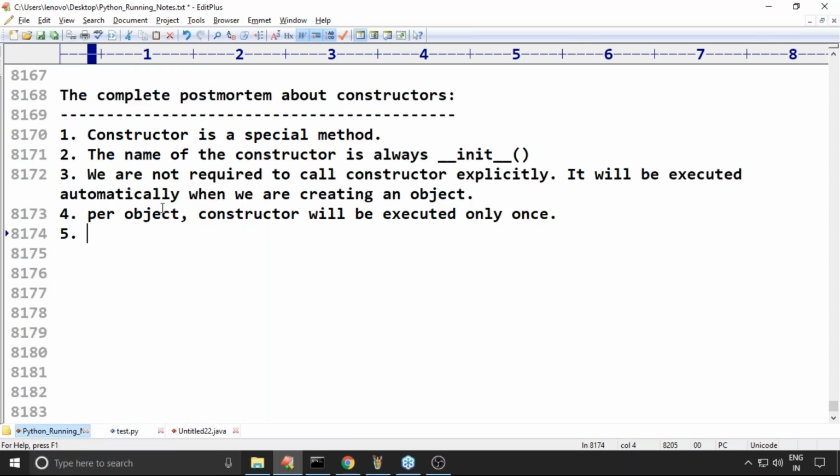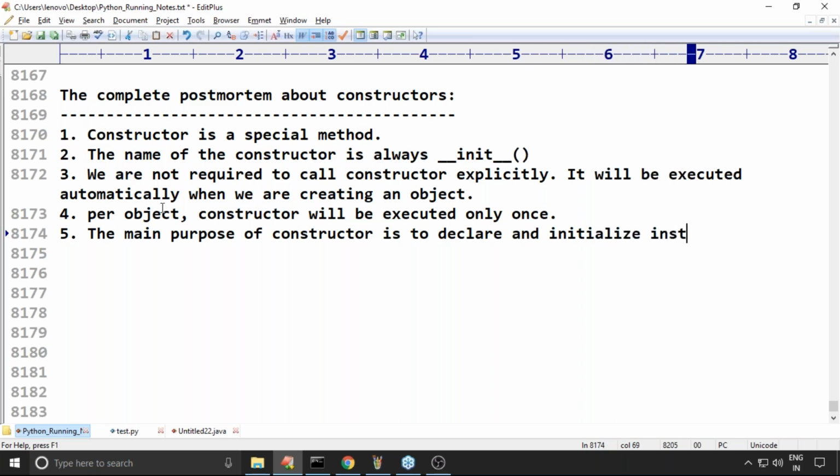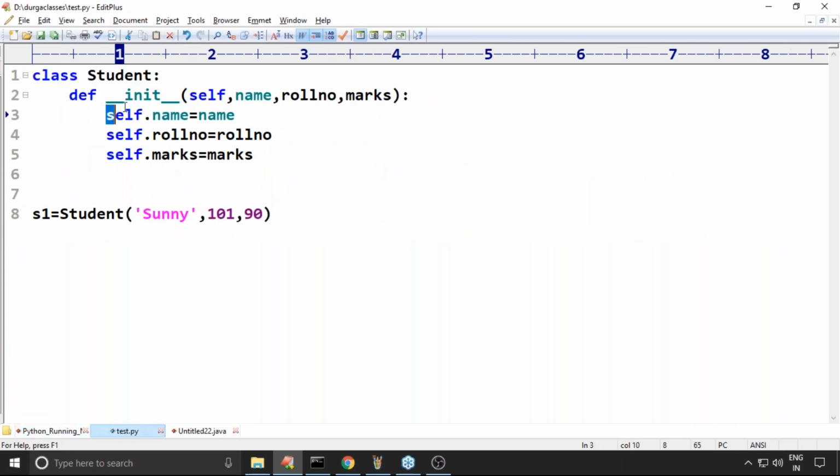That's why we can say the main purpose of a constructor is to declare and initialize instance variables. Remember this one, to declare and initialize instance variables. We are declaring instance variables which are required for the object, and at the same time we are performing initialization also.